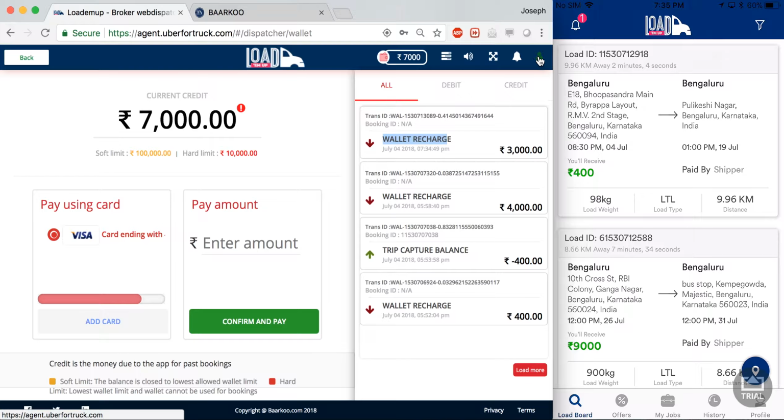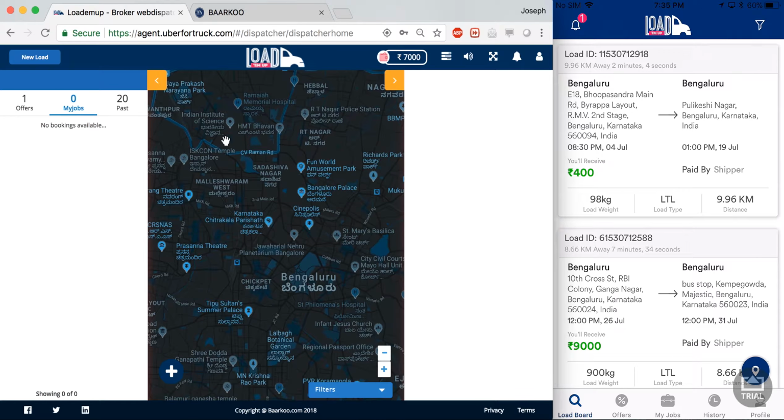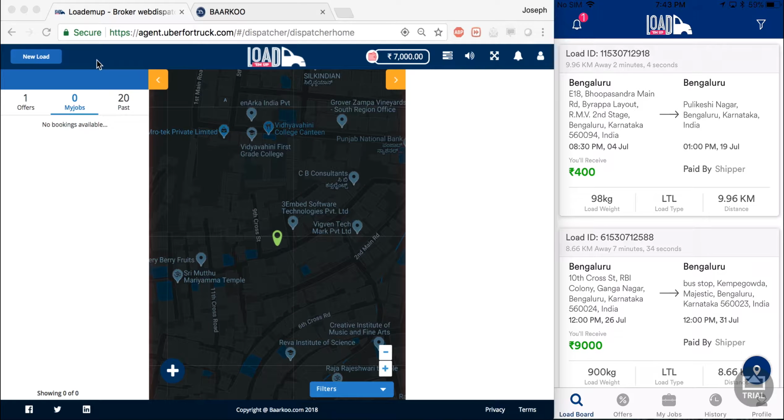Now I can also see the profile pages of the shipper, which shows me the name, the phone number, the email address, and a profile picture which I can change. Now going back, this is the home screen of the shipper's web application. I will now create a new load by clicking on the New Load button on the top left hand side of the screen.